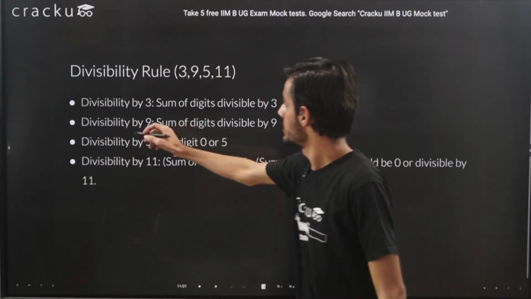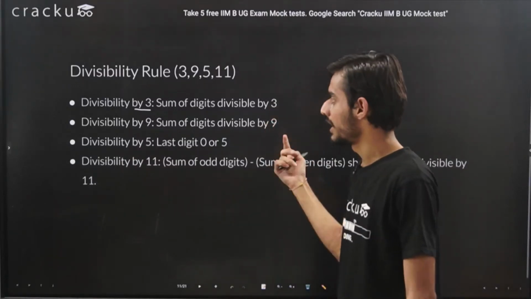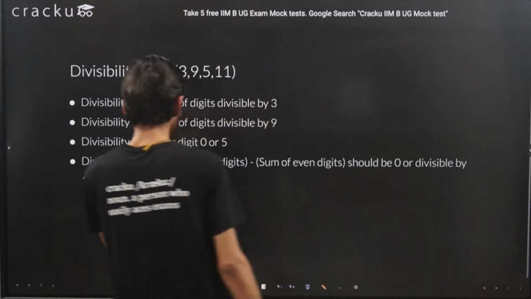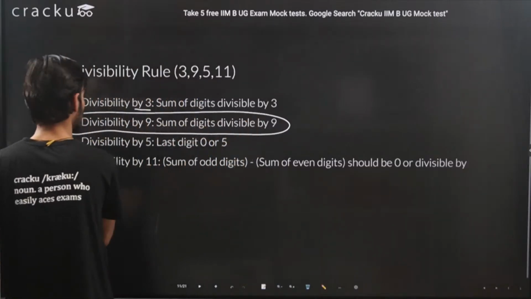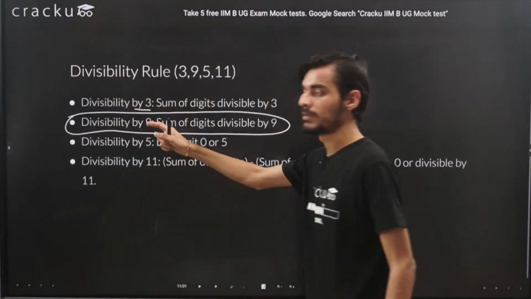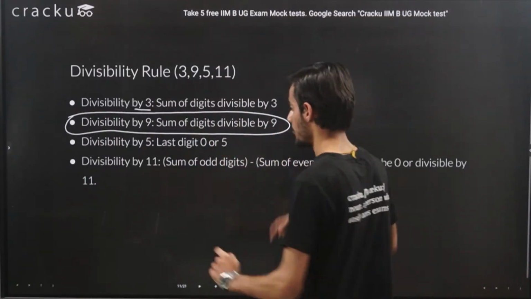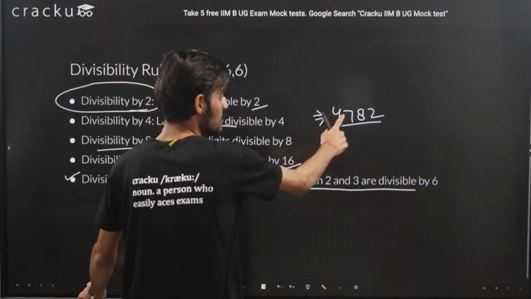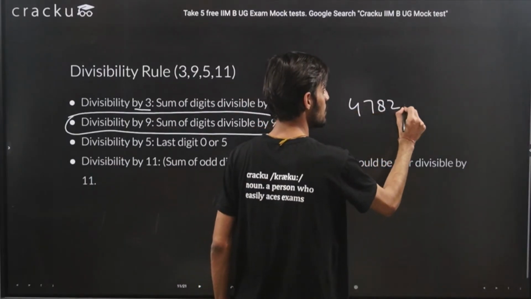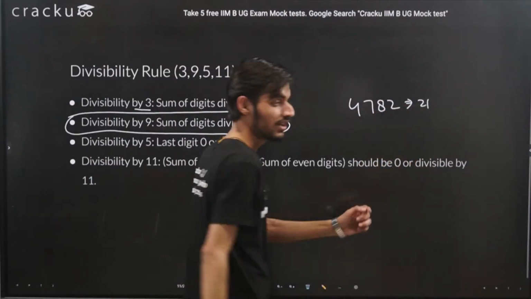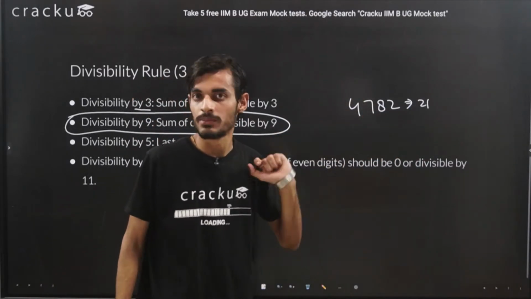I already told you about the divisibility of 3: if the sum of digits is divisible by 3, then the entire number will be divisible by 3. We can also check the divisibility of 9 the same way. If the sum of digits is divisible by 9, then the entire number will be divisible by 9, same as we did in the case of 3. If I take the same example, 4782, the sum of digits is 21, as we calculated in the last slide. Because 21 is not divisible by 9, this entire number will not be divisible by 9.